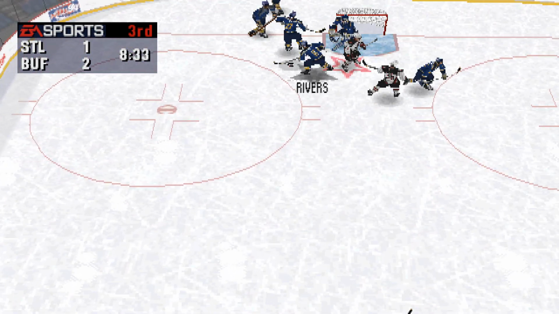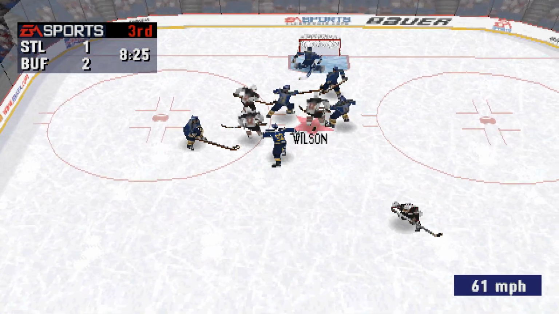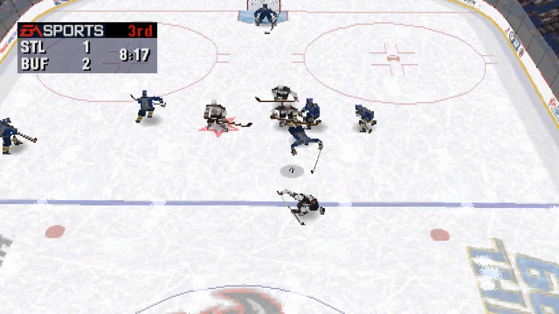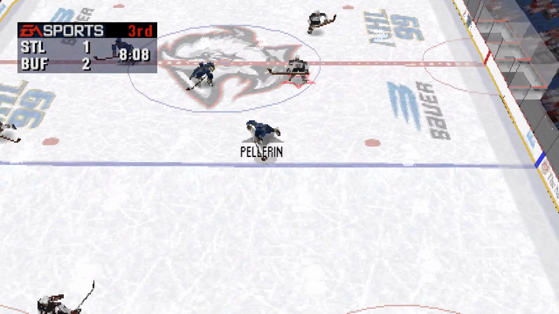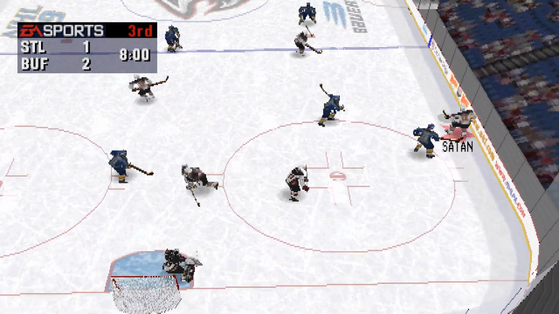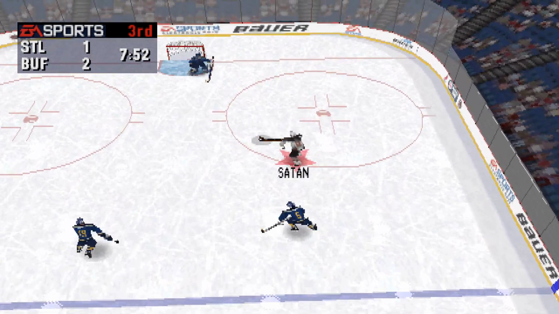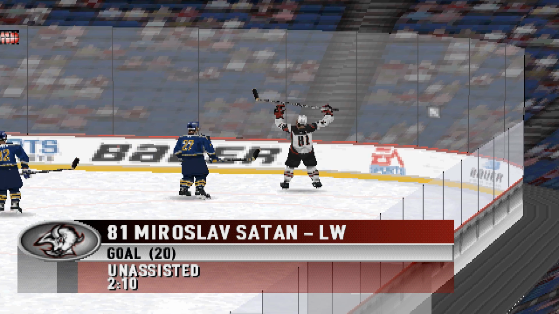Into the corner. Towards the net. Holzinger hits him. Yake passes across. St. Louis leaves this line out for an awfully long shift. The Sabres will change on the fly. Shatan scores!